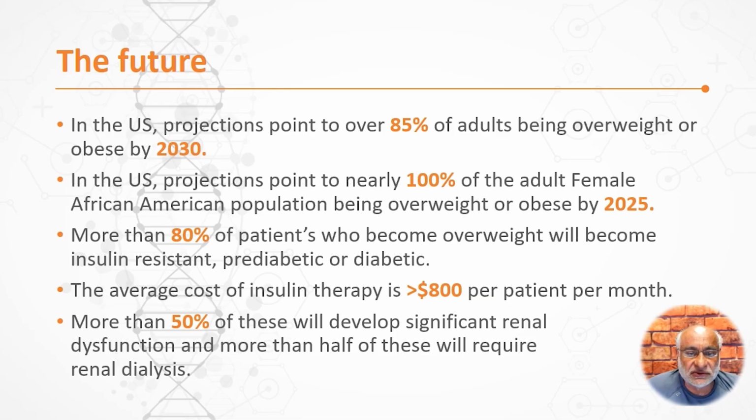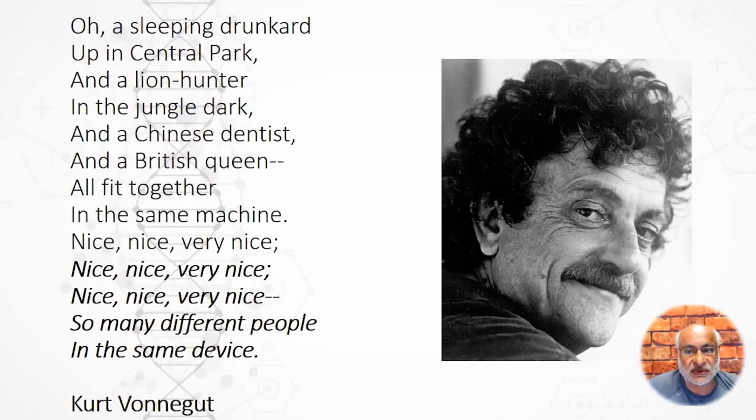And this doesn't even include the cost of renal dysfunction. This doesn't include the cost of dialysis. This doesn't include any of these other costs. Right now, obesity and insulin resistance probably comprise between 1/3 to 2/3 of our national healthcare expenditure, and it's about $1.7 trillion a year. We can expect that to balloon dramatically, and it's going to get significantly worse. And it's not going to affect just a small population of the patients. It's going to be over 85% of the population by 2030.